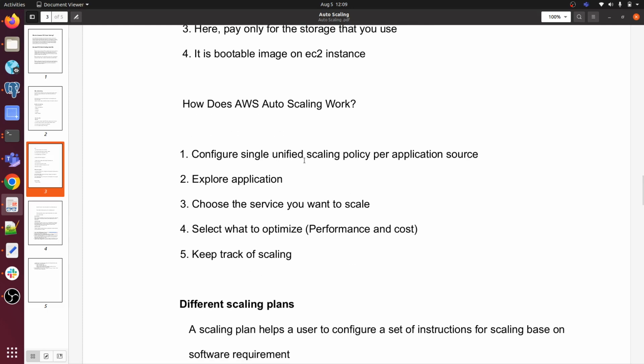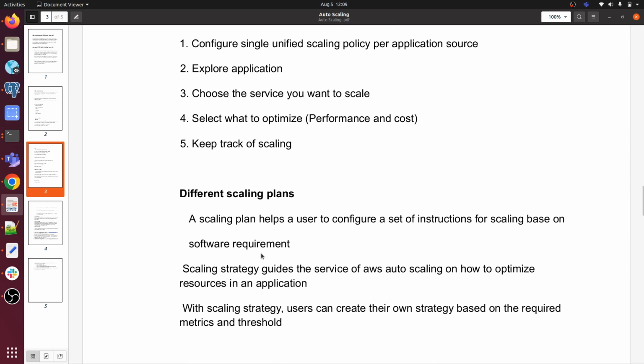Configure a single unified scaling policy per application source. Okay, explore the application, choose the service you want to scale, select what to optimize, and keep track of scaling.